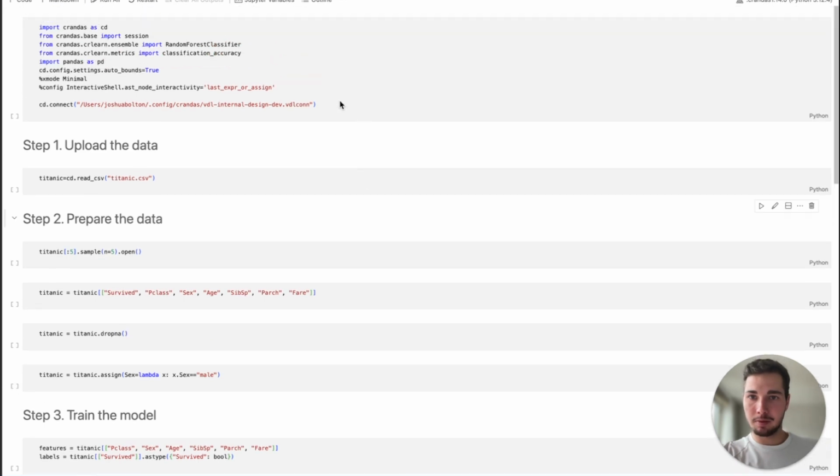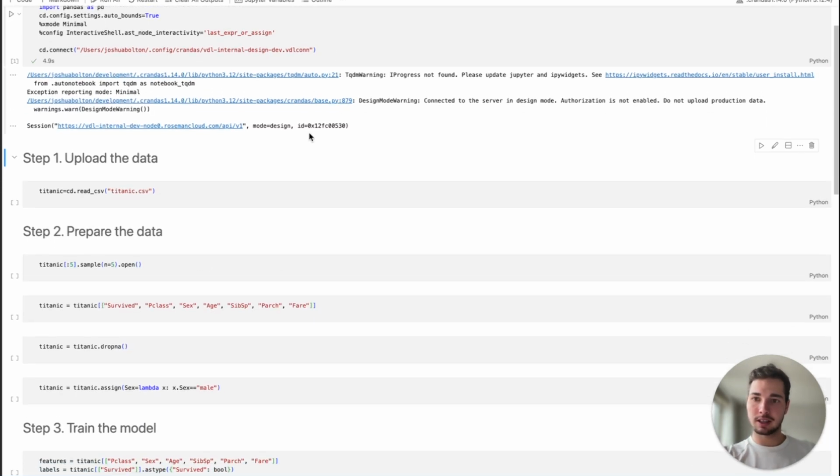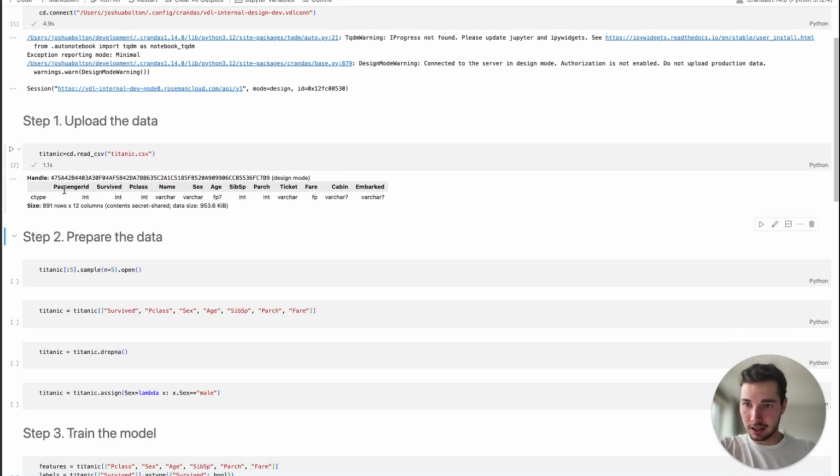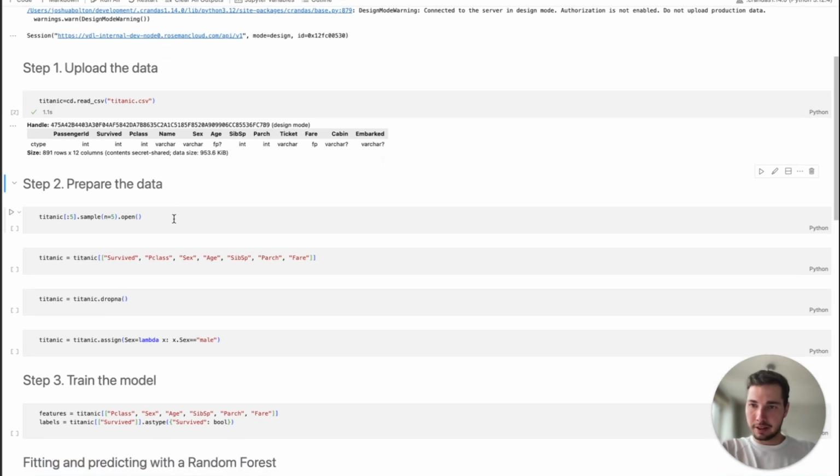So let's start by importing all the necessary modules and connecting to the environment. We'll just use a design environment for this because it will be easier to show you. So now that's successfully done, let's upload our dataset to the engine. You can see that's all gone fine. We've got the handle. So let's get started by preparing the data.